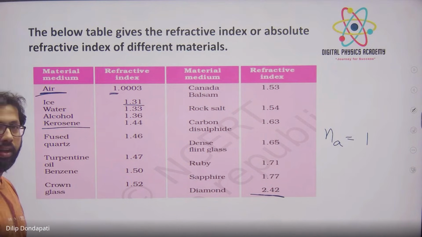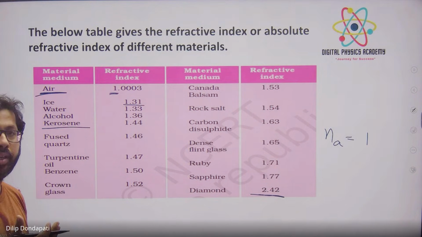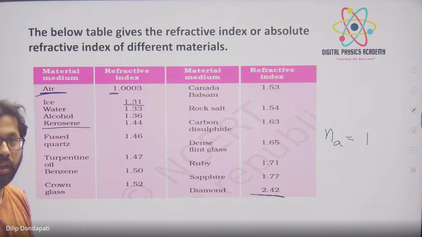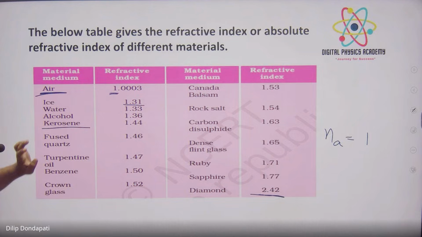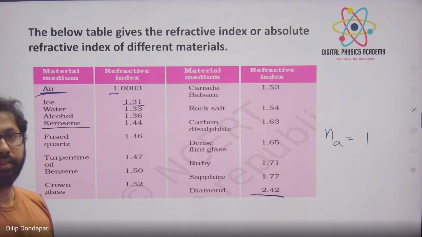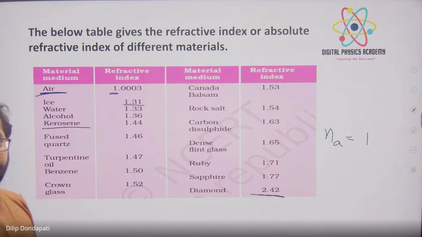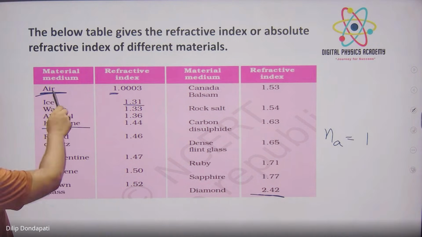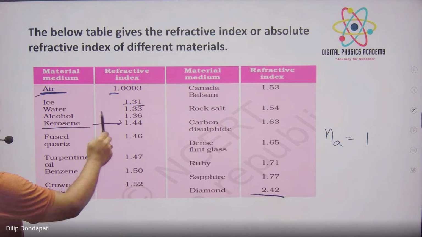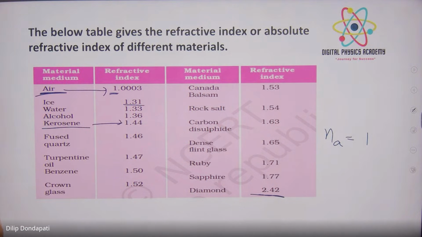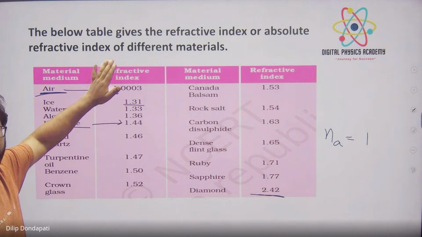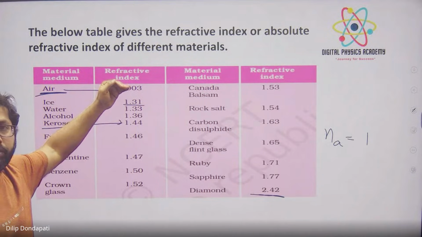Tell me. Rarer medium means refractive index is lower. Denser medium means refractive index is higher. Tell me, air and kerosene में which is denser, which is rarer? बोलो शोभा. Air and kerosene में, by seeing refractive index, tell me. Kerosene is denser medium because refractive index is higher, and air is rarer medium, refractive index is lower.